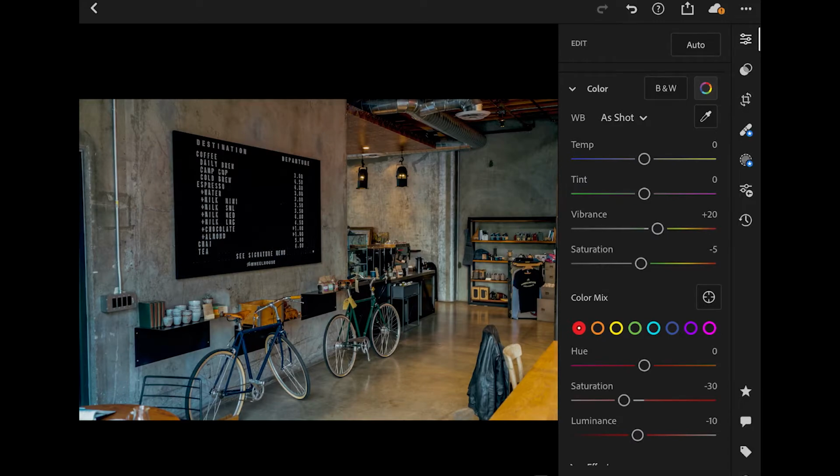Next go to orange. Saturation to +10. Luminance to +20. Go to yellow. Hue to -25. Go to green. Hue to -50. Saturation to -15.